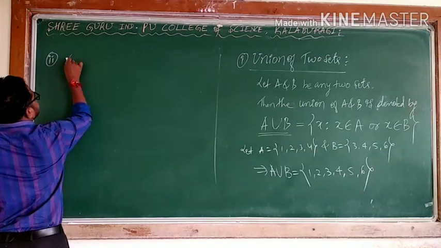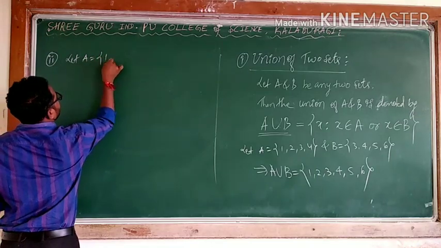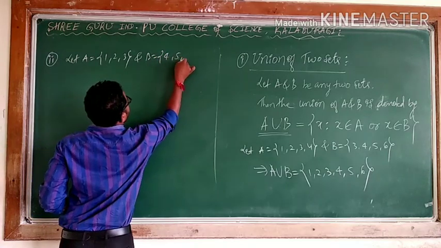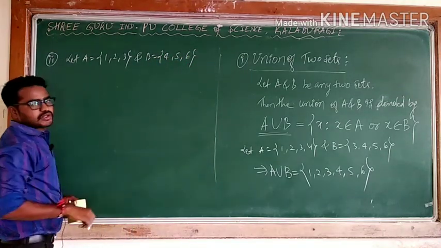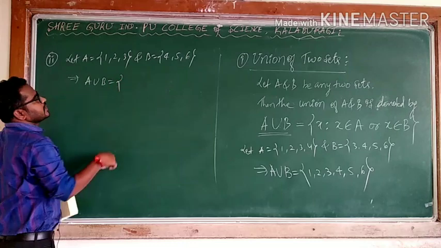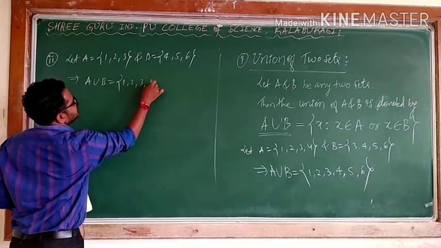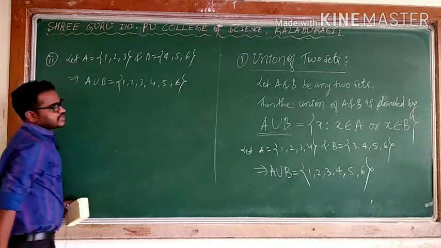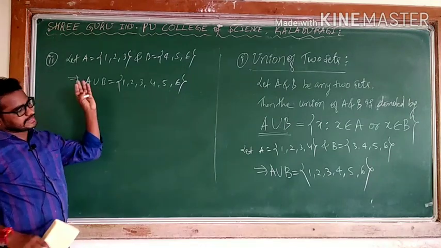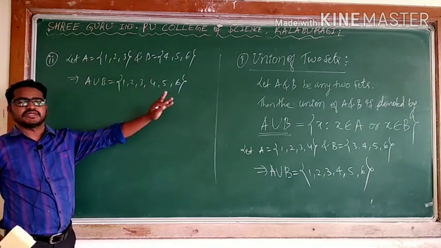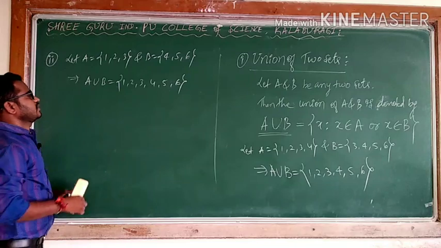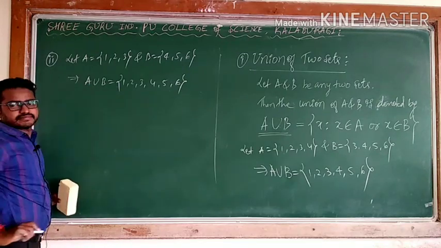Now let A = {1, 2, 3} and B = {4, 5, 6}. The thing is the same, but there are no repetitions; no element is repeated in both. So A ∪ B has all the elements 1, 2, 3, 4, 5, 6. It is like addition but not exactly addition. In the case of sets, union is collecting the elements of A and collecting the elements of B. If any elements are repeated in both, you consider them only once. Don't repeat the elements.